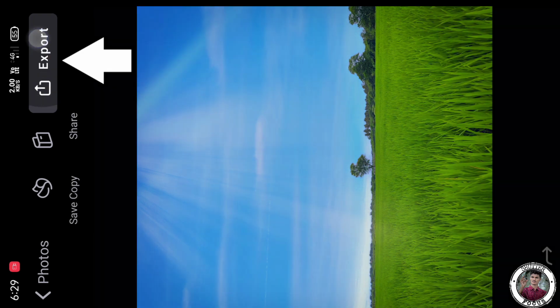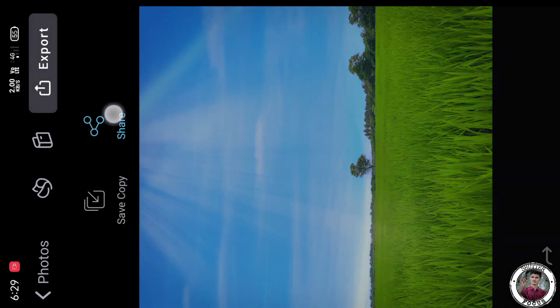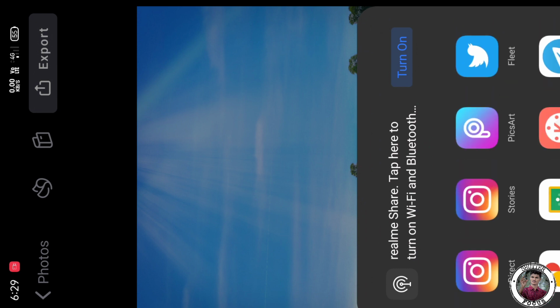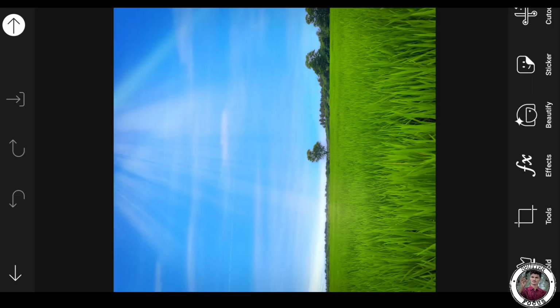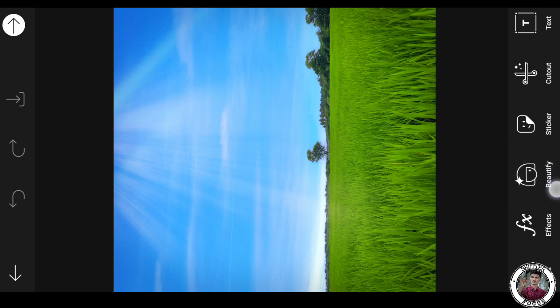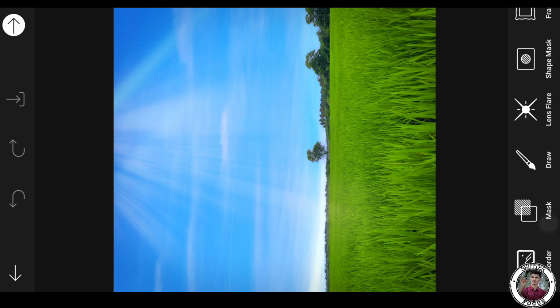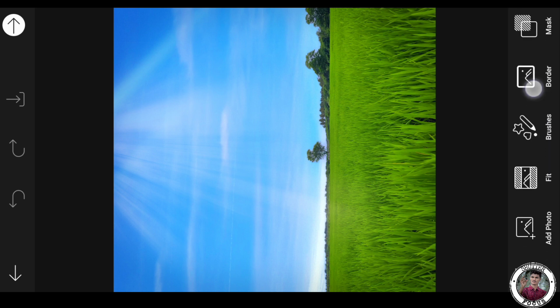Share this image to the PicsArt application by share and select the PicsArt application here. Click on that. Yes, now the image is in PicsArt application. Now let us create some amazing view by adding stickers. Now select the stickers here.